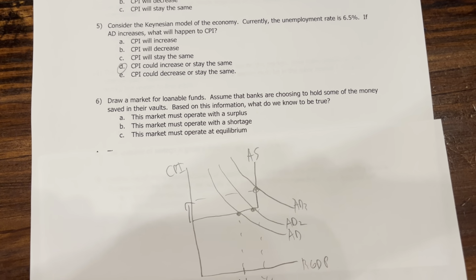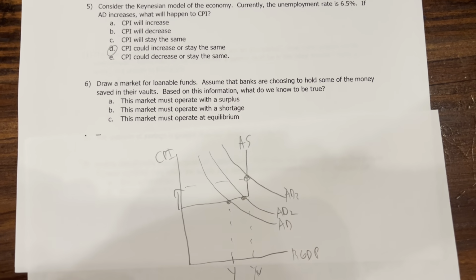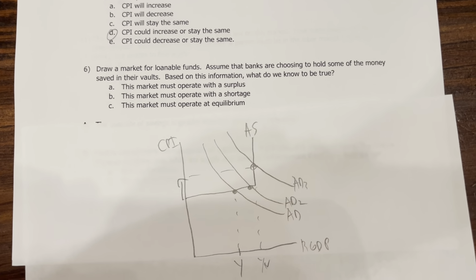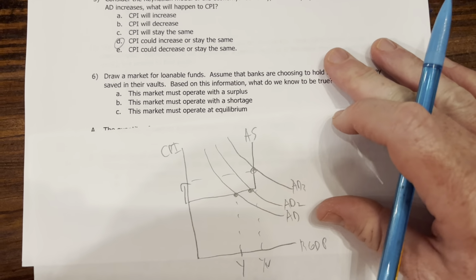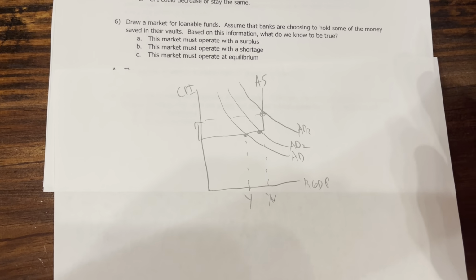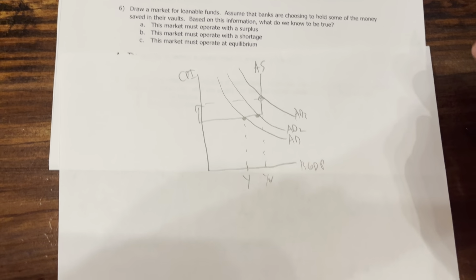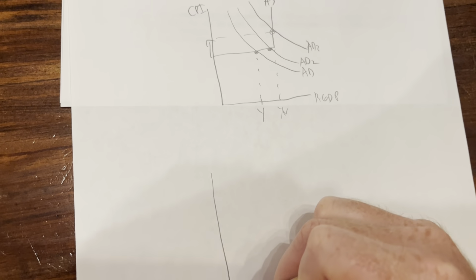Number 6, draw the markets for loanable funds. Assume that banks are choosing to hold some of the money saved in their vaults. Based on this information, what do we know must be true? Got to be honest, this shouldn't have been a hard one. This is one that was drawn out in the video directly. So if they're choosing to hold some in their vaults, let's see what that would look like.